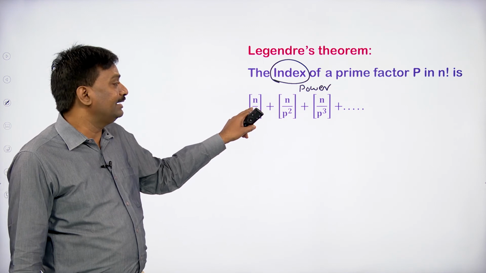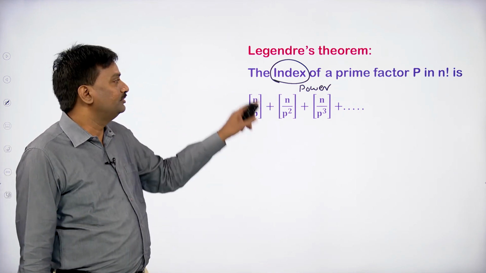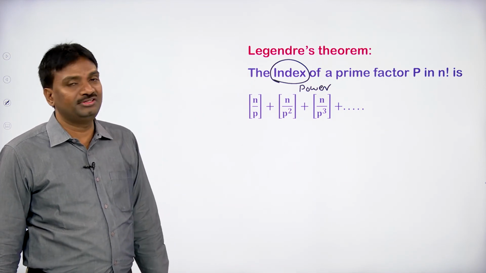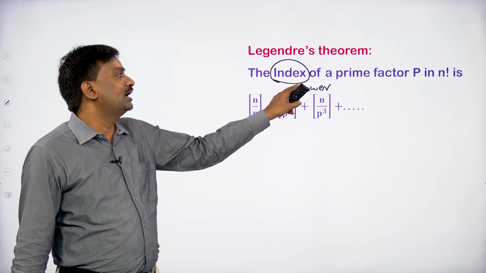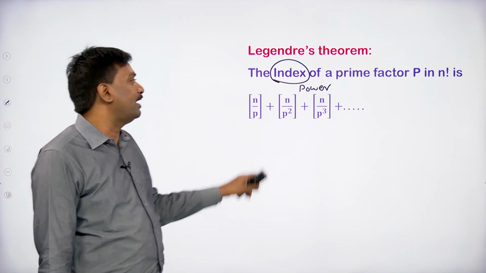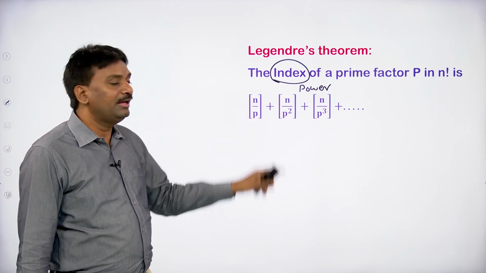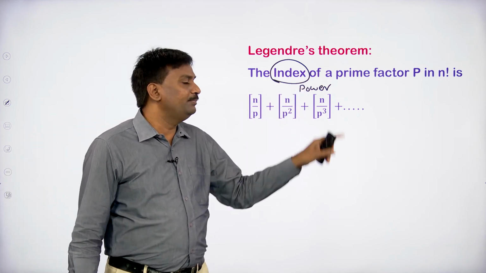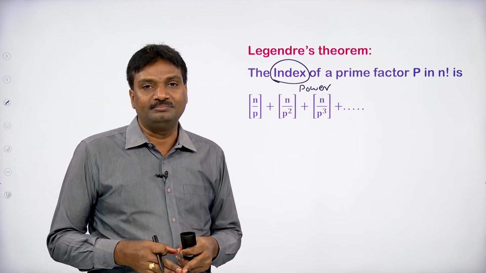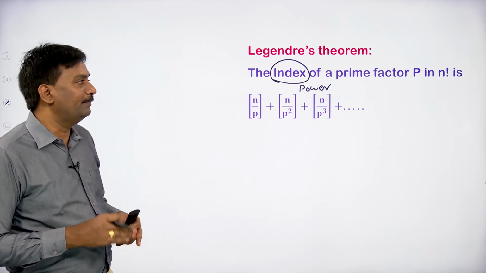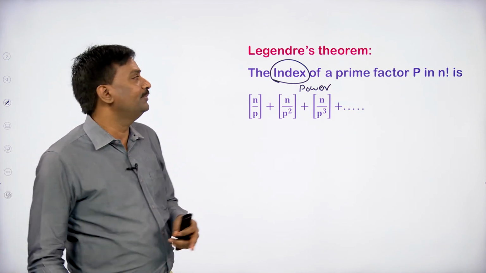Here this bracket represents the step function. This is not a normal bracket. So this is the theorem, Legendre's theorem. So just we have to discuss the statement only. So the index or the power of a prime factor p in n factorial is step n by p plus step n by p square plus step n by p cube plus so on. P must be a prime number. N factorial, n must be a natural number.